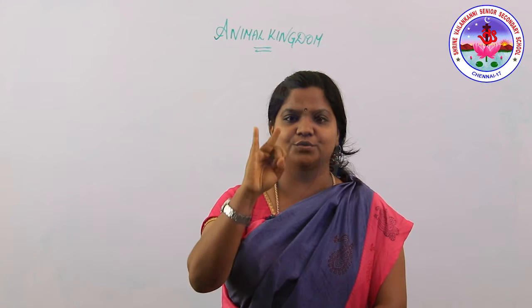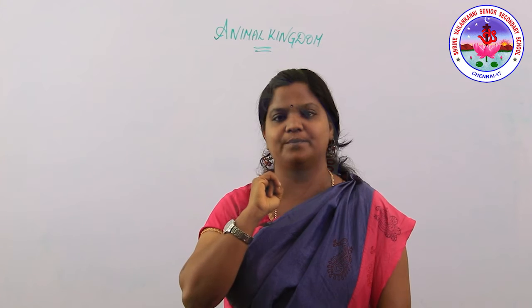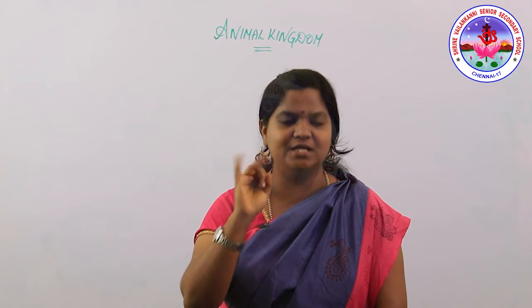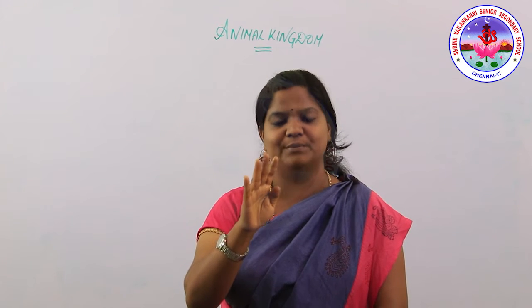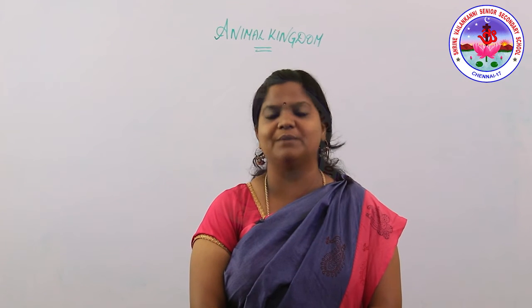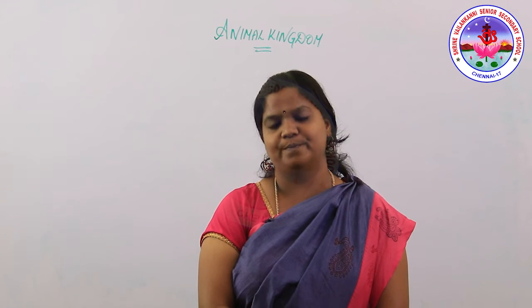Under the class Tetrapoda, tetra: 1, 2, 3, 4. The first one is class Amphibia. The second one is class Reptilia. The third one is class Aves. And the fourth one is class Mammalia. All these four subdivisions come under the class Tetrapoda.